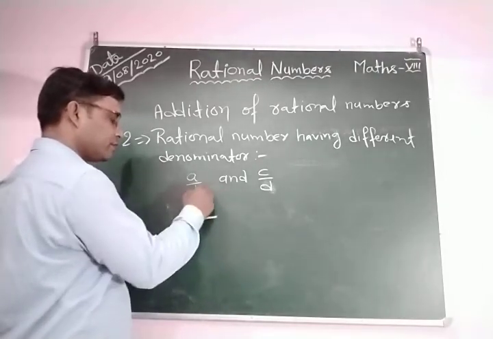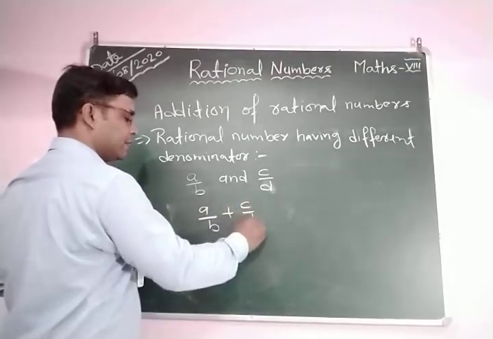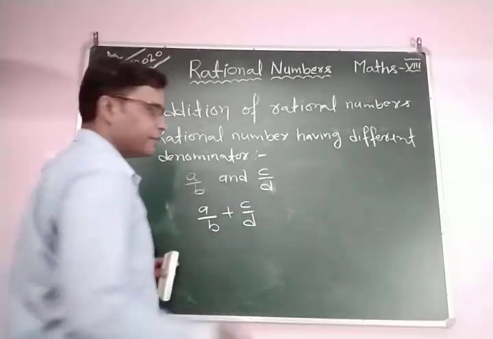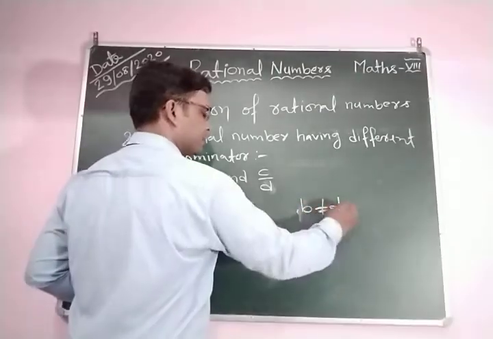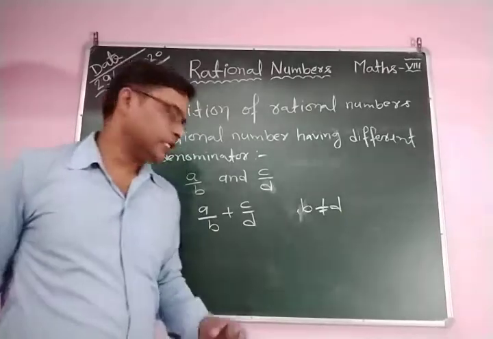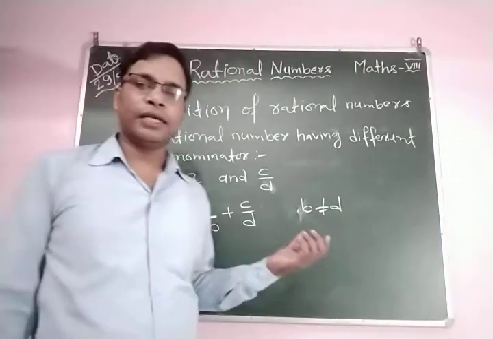Suppose this is a by b plus c by d. Here b does not equal d, it means the denominators are different. So how do we add them?